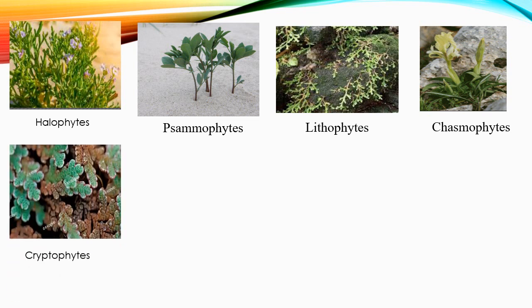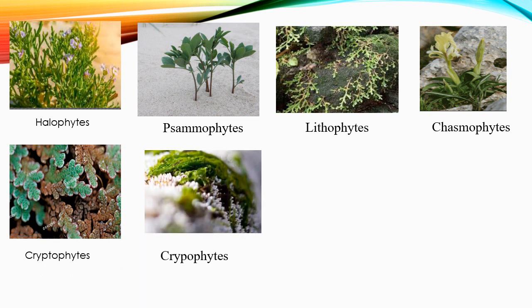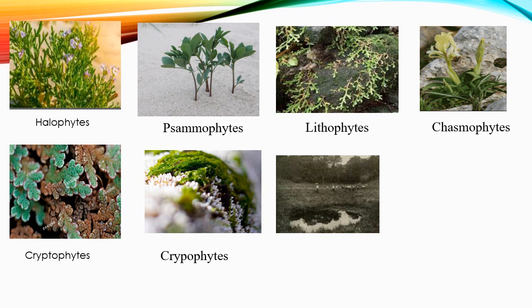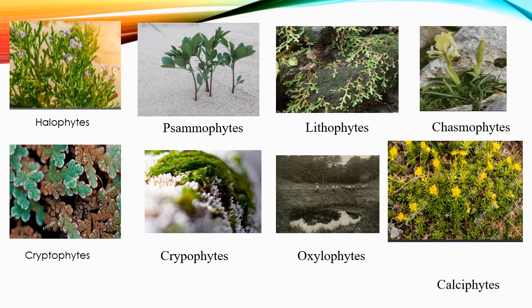Cryptophytes, plants that live below the soil surface. Cryophytes, the plants which live on ice surfaces. Oxalophytes, the plants which live in acidic soil. And the last one, calciphytes, the plants which live in calcium rich and alkaline soil.